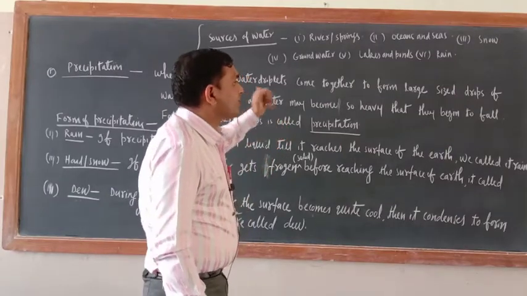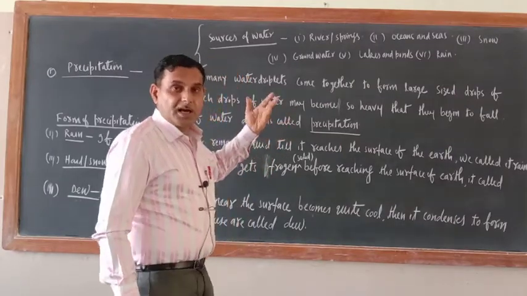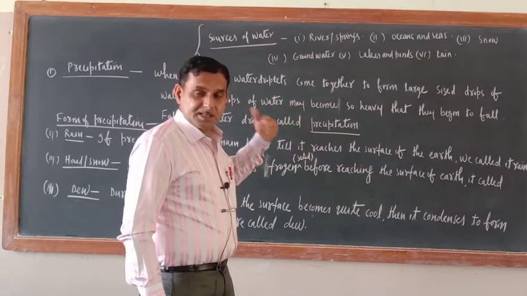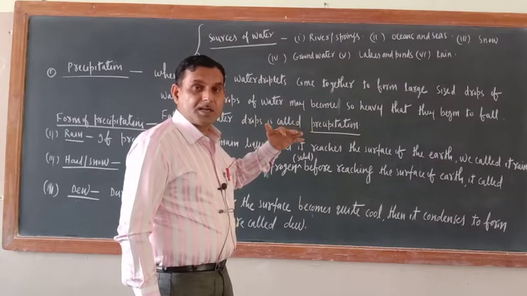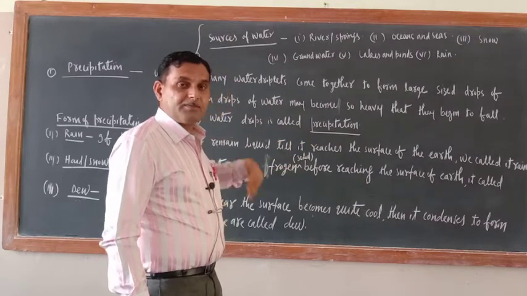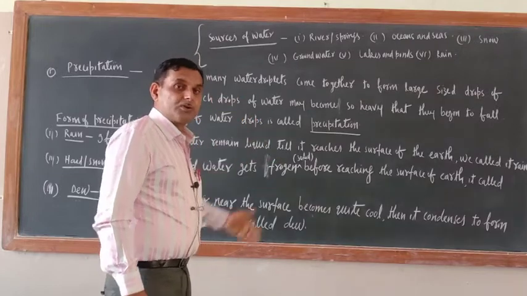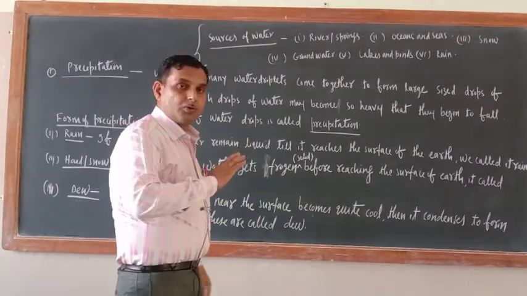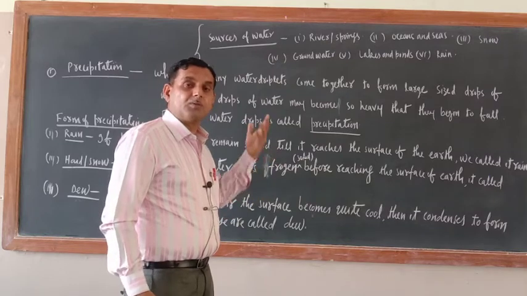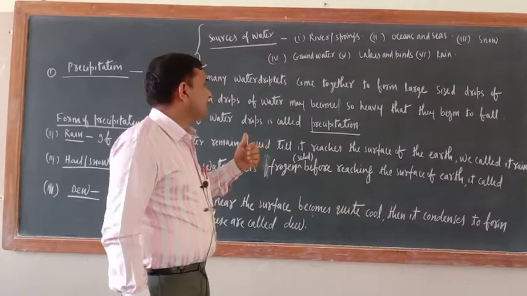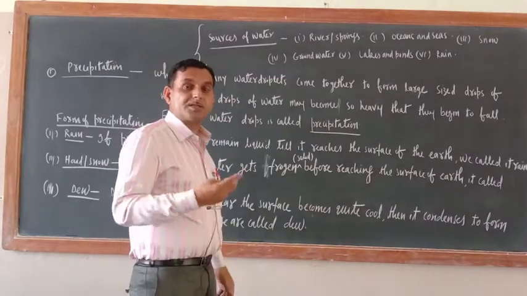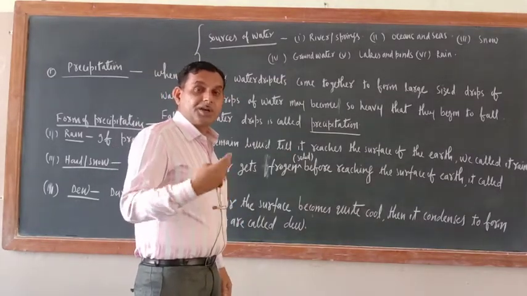Snow: in areas like Uttarakhand and Himachal Pradesh, especially in the winter season, snowfall is there, or not? After some time, when the temperature rises, that snow will melt, and that will be the source of water for the people living there. Groundwater is the biggest source for Indian people.